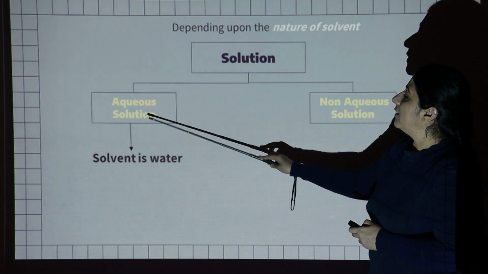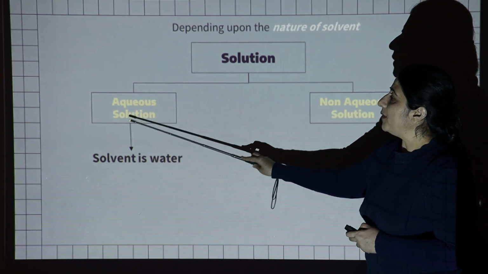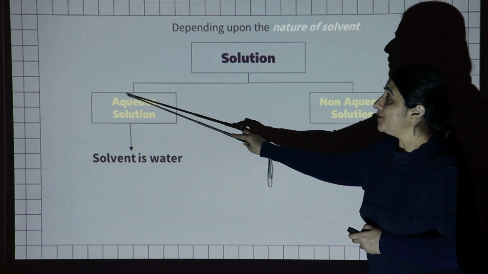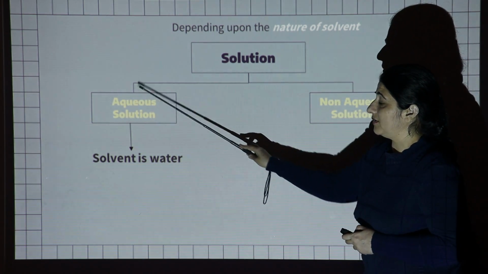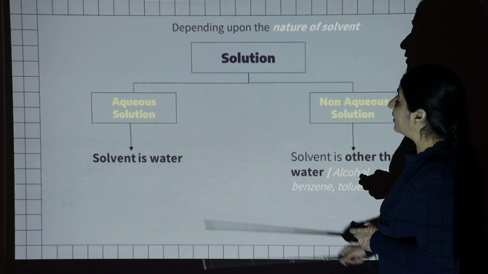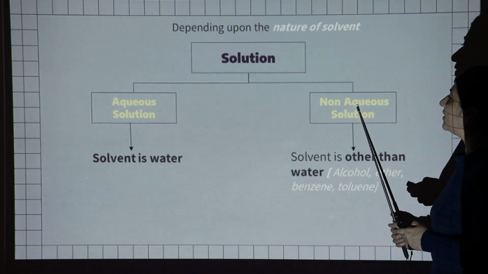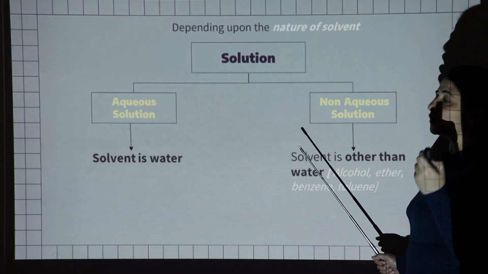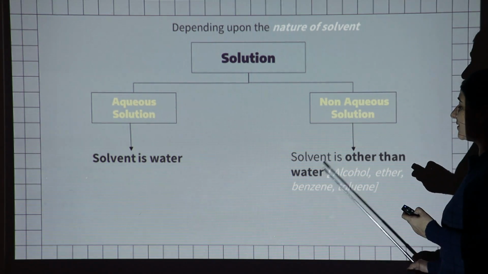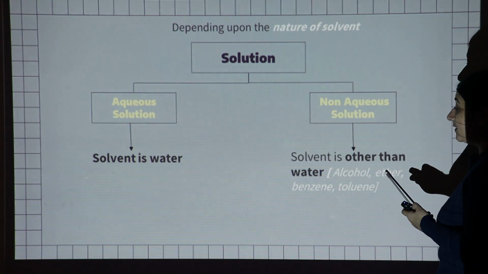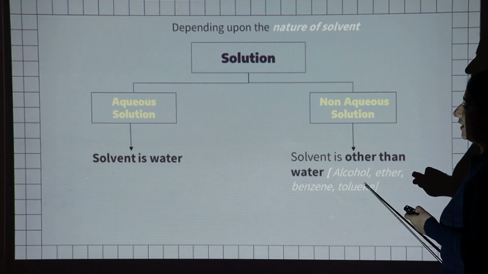If we use water as a solvent while making a solution, that solution is known as an aqueous solution. Non-aqueous means we use a solvent other than water, such as alcohol, ether, benzene and toluene.